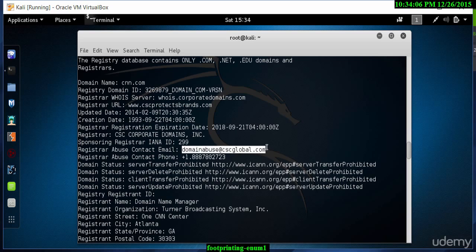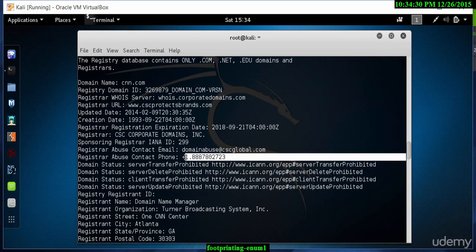It gives us an email address of the domain business, possibly a contact number for any abuse, etc. And it tells me that the email address is here, which again looks like a domain company that this email address belongs to. Further down, you will see there's some information about, this is basically the domain name registrar, etc.